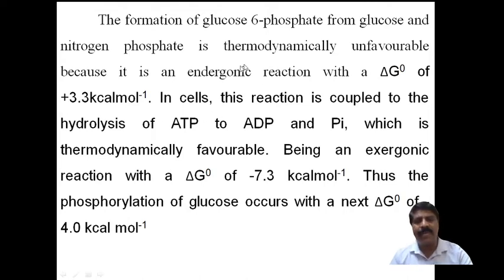Therefore we say the first step, the formation of glucose 6-phosphate from glucose, is an endergonic reaction. It is thermodynamically unfavorable.